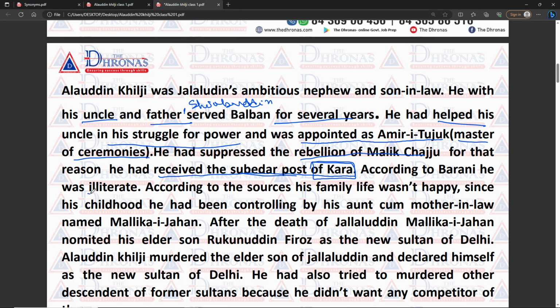Alauddin Khilji also declared that from his very childhood he was always engaged in war and familiar problems. For that reason, he never took up conventional education. For that reason, Baruni described Alauddin Khilji as an illiterate person. Like that, when we discuss the Mughal period, there were also illiterate sultans, illiterate Mughal emperors. Who is the illiterate Mughal emperor?